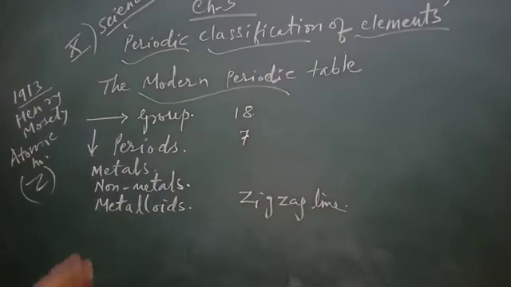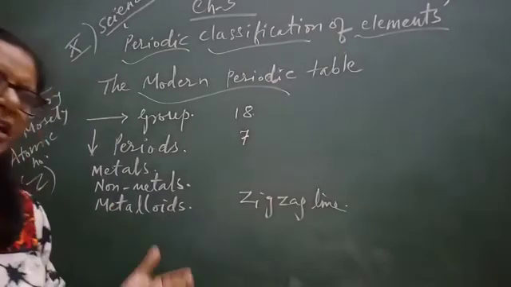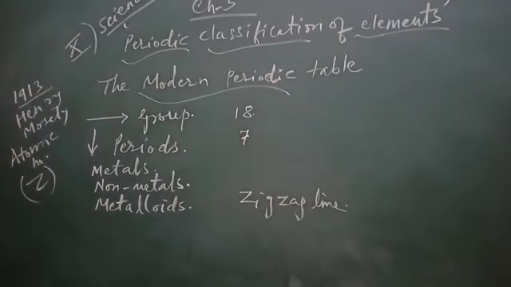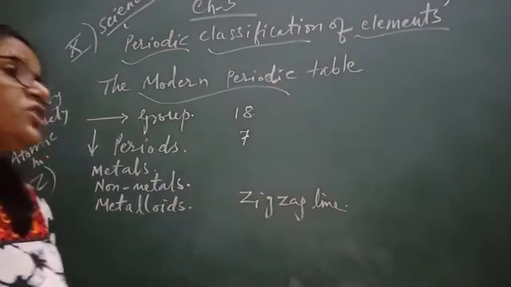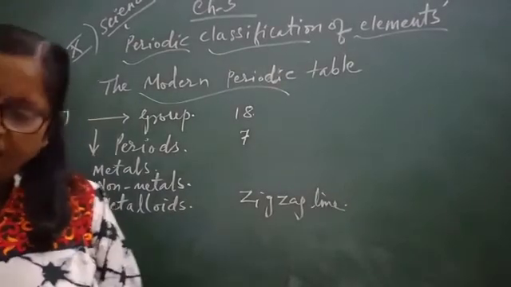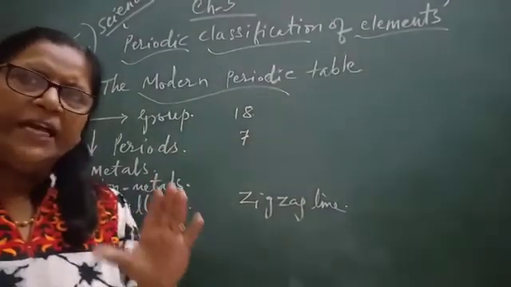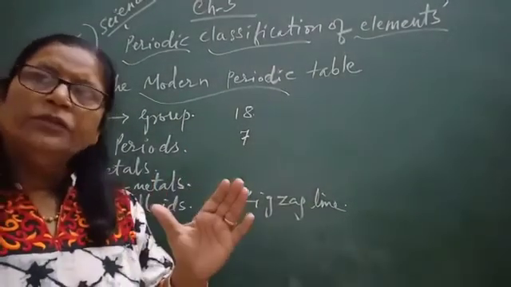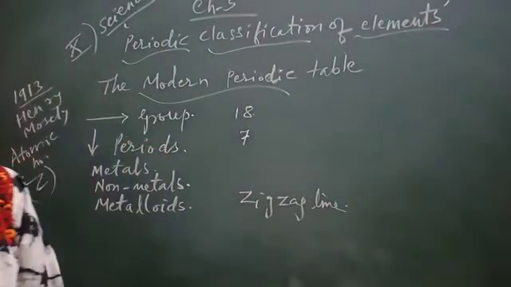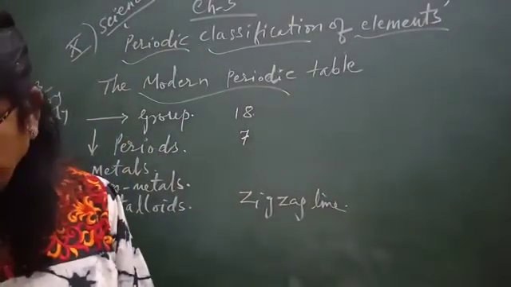So metals, non-metals and semi-metals were separated, and this table was arranged on the basis of increasing atomic number, with the next number increased by 1, 2, 3, 4. In this way this was arranged.